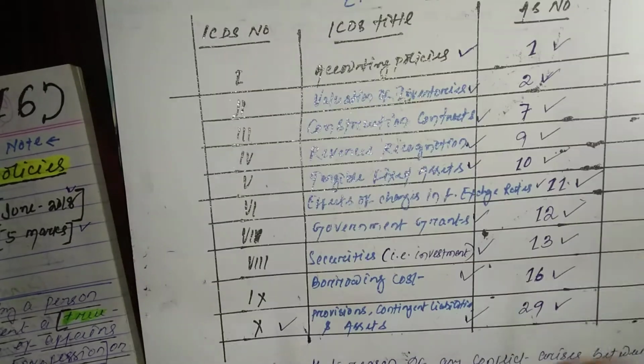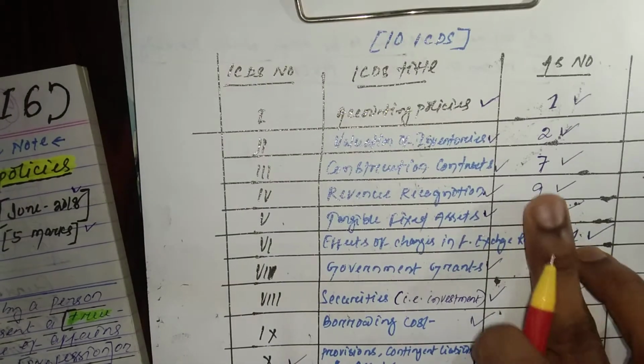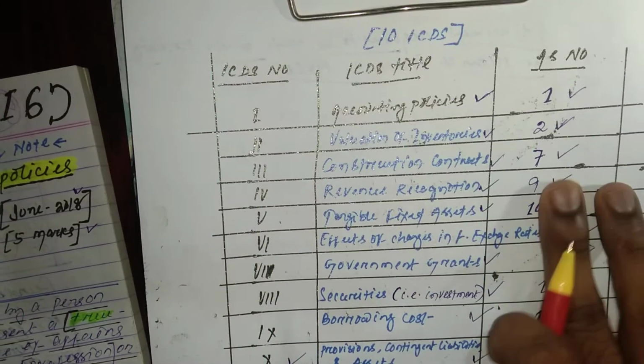Okay, so this is all about the different types of ICDS.